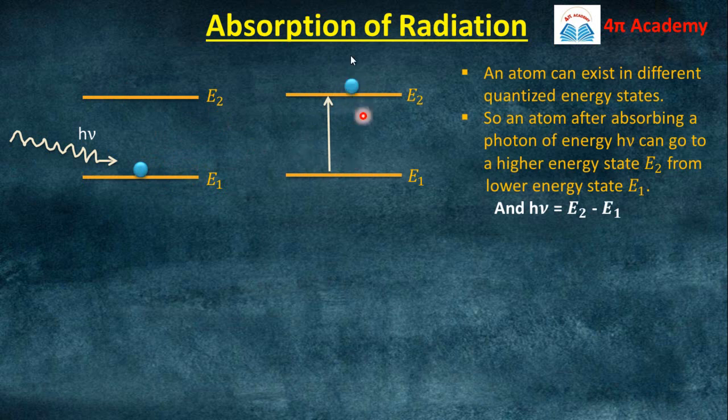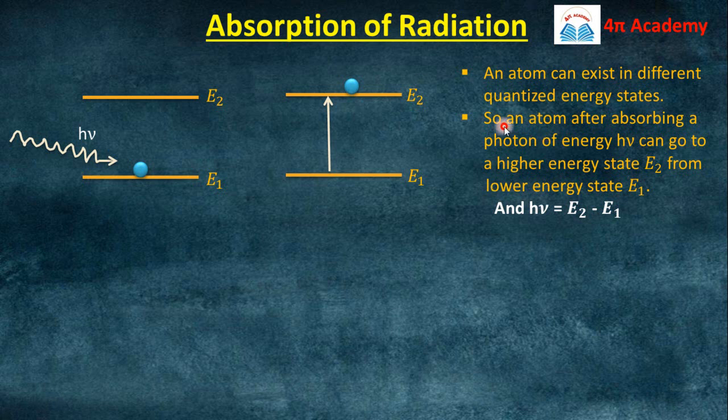So this is basically absorption of radiation. This is stimulated absorption of radiation because this process is not happening spontaneously. We need to provide some radiation that is equivalent to E2 minus E1.